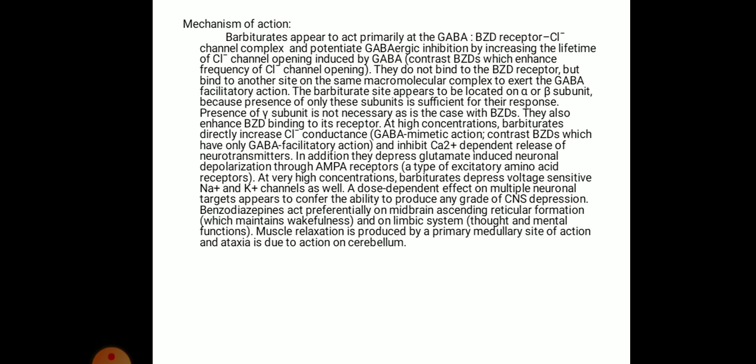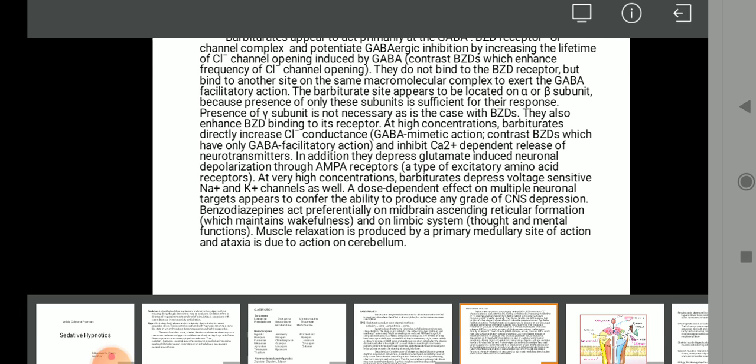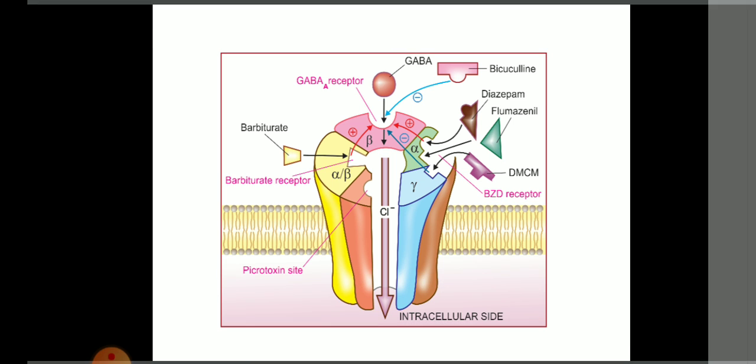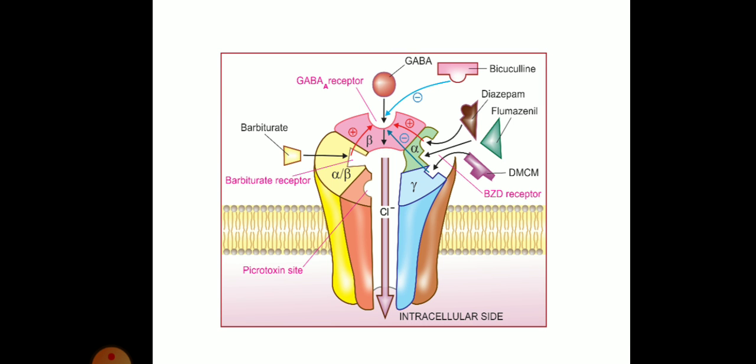Benzodiazepines act preferentially on the midbrain ascending reticular formation, which maintains wakefulness, and on the limbic system. Muscle relaxation is produced by a primary medullary site of action, and ataxia, that is, loss of coordinated movement, may be due to action on the cerebellum. So this is the receptor site. You cannot understand it clearly now, but when we come to the next topic, benzodiazepines, this will be explained to you in more detail.